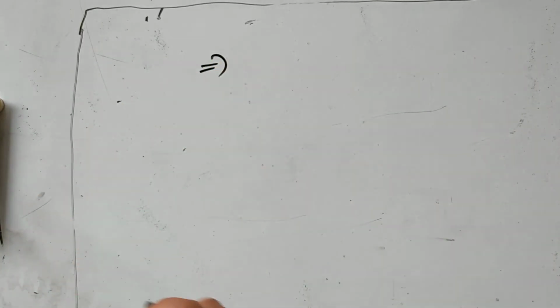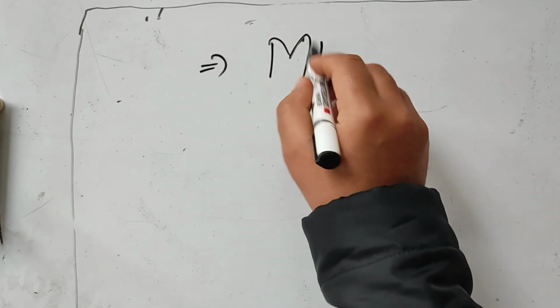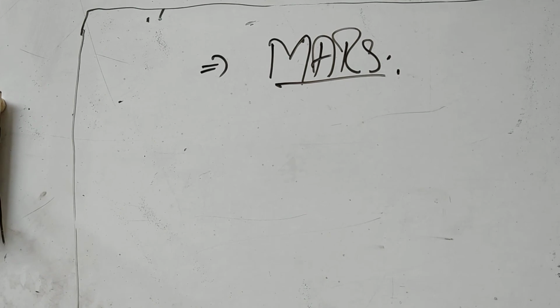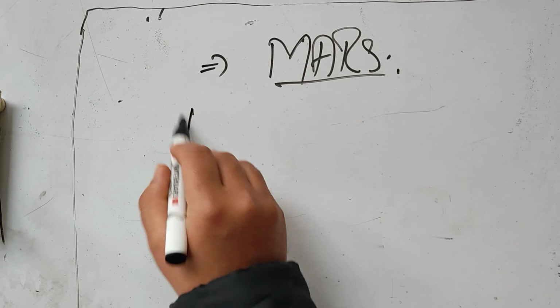Now, the last planet in the inner planet system is Mars. This is also close to the sun, but not as close as Venus is. When we talk about Mars, we know that it's also known as the red planet.